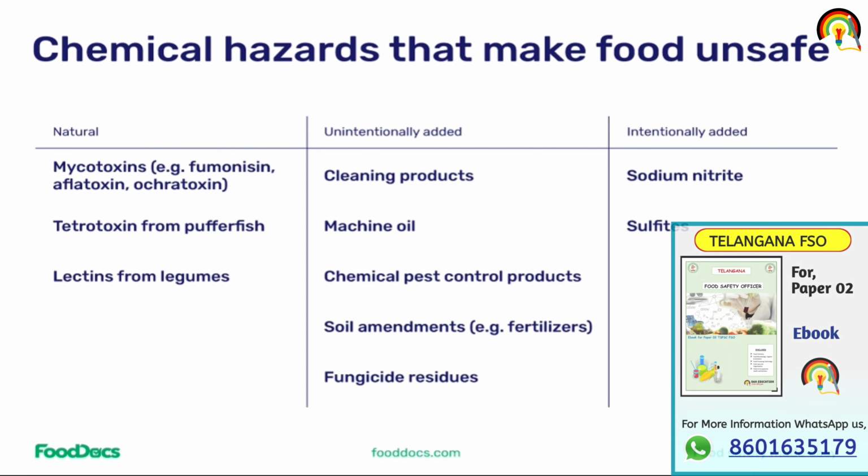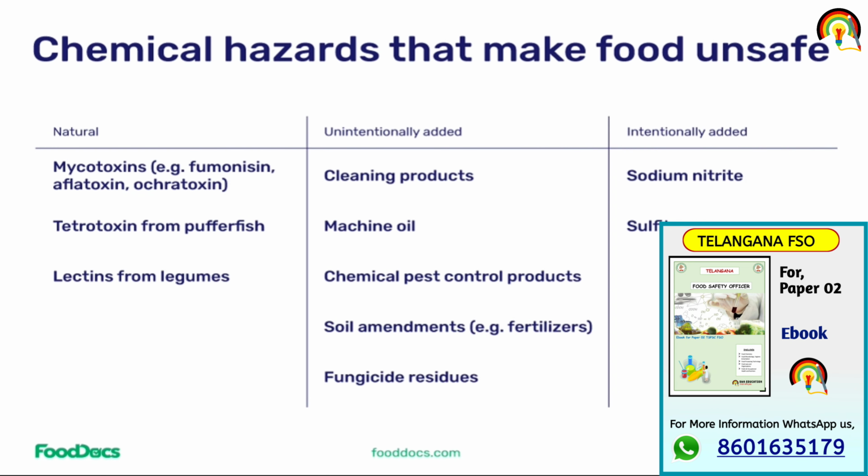And natural chemical hazards are like mycotoxin, that can be aflatoxin, fumonisin, ochratoxin. Next one is tetrodotoxin from pufferfish, lectin from legumes. What is lectin? Lectins are the combination of carbohydrate and protein. When they are present in an integrated form, that is called lectin. Because carbohydrate is present in integrated form with protein, and the combination of both is called lectin, and lectin from legumes is an example of chemical hazard.